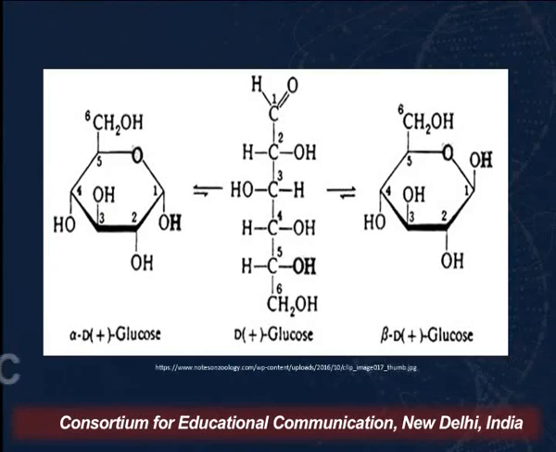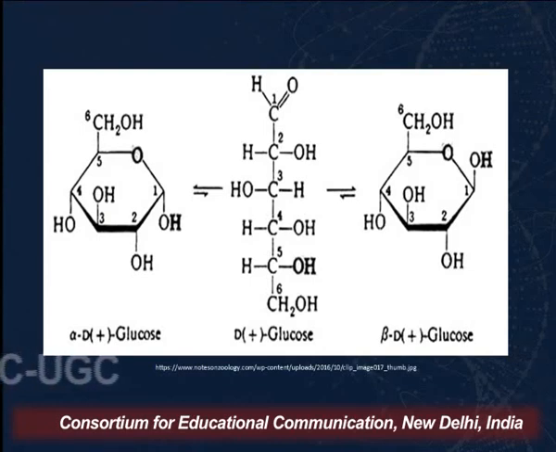So when we dissolve either of these forms in water, if I am dissolving alpha D glucose, it will undergo ring opening, in which case the water will act as a catalyst and we will get an open chain structure. And then this open chain structure will undergo cyclization again and it may result in the beta form.